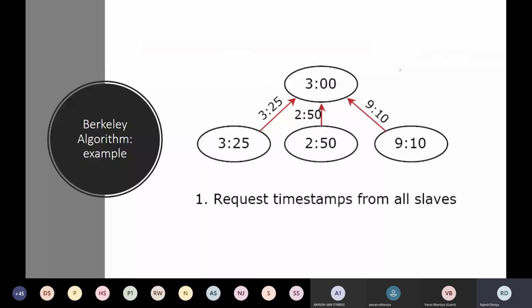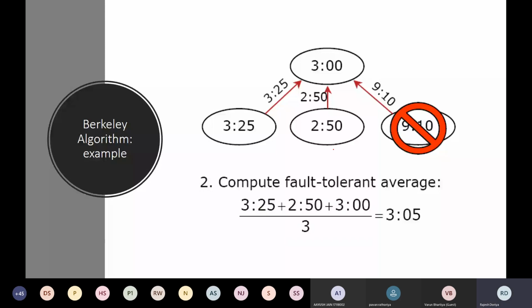The students who are new to this class can refer to this line. This is your master clock. What the master process is doing is following the timing from all the clients and calculating the average. While doing this, it neglects the outlier. How is the outlier decided? With the help of a threshold. Whichever clock gives an abnormal timing, we neglect that time in averaging. In this case, we have just excluded this time.